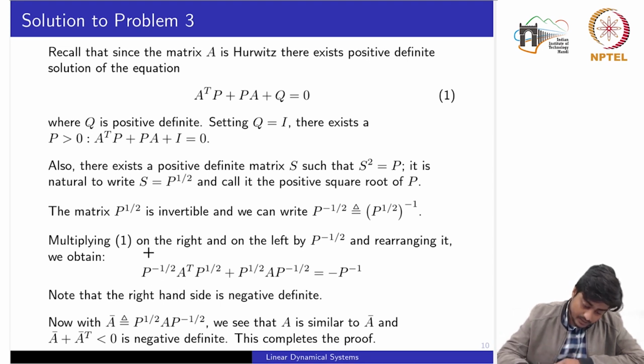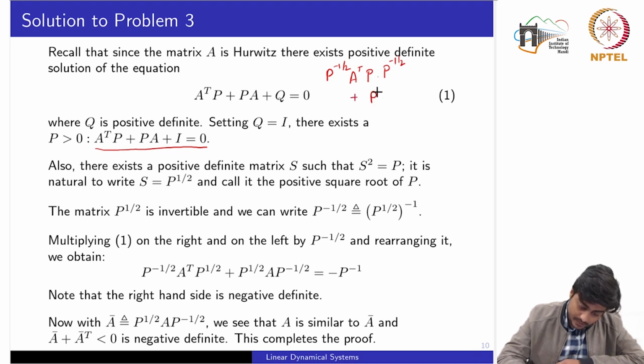Let us see this step in more detail. Starting from this equation, if I multiply by P to the power minus 1 by 2, here I would have A transpose P times P to the power minus 1 by 2. This is the first term.